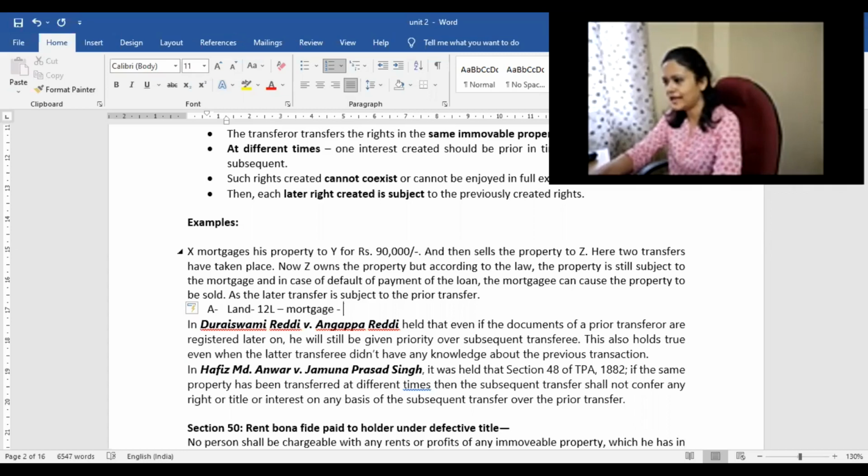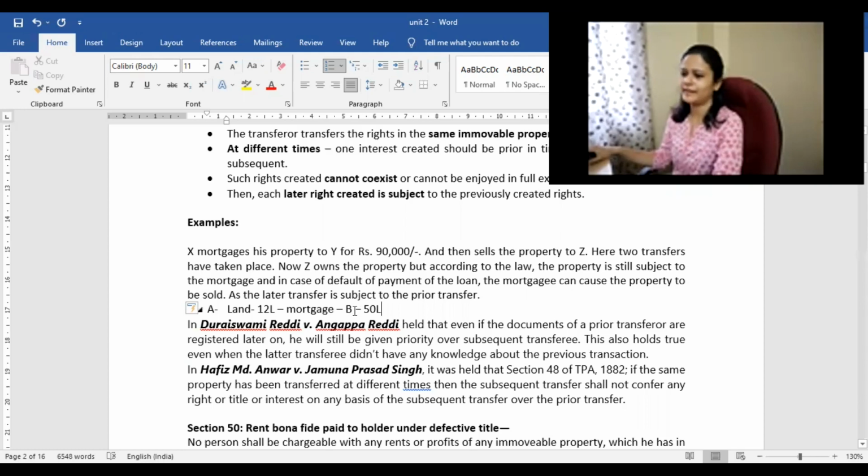Now, when he has not cleared that mortgage loan amount, during that stage only, he enters into a sale agreement, a sale deed with B. He says, okay, fine, I'm selling this property to you for 50 lakhs. Once they were in the process of buying the property, B had already mentally planned that he is buying this property.